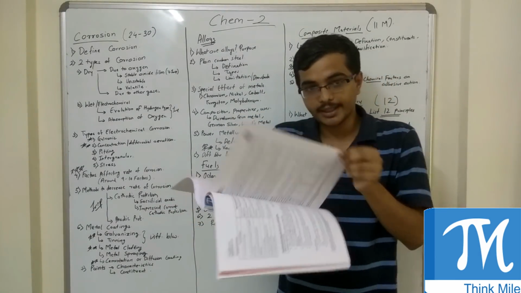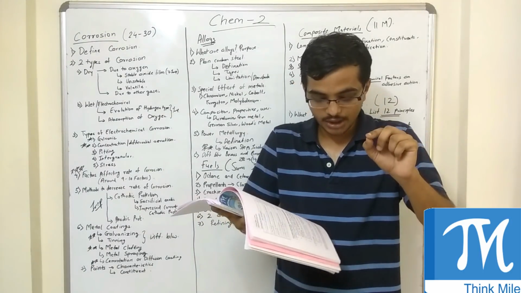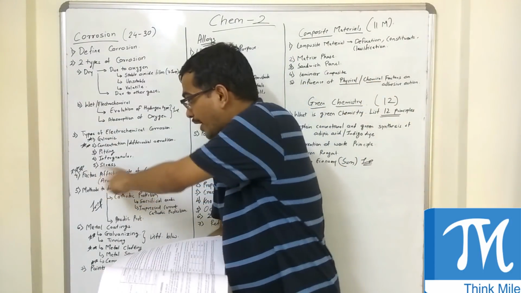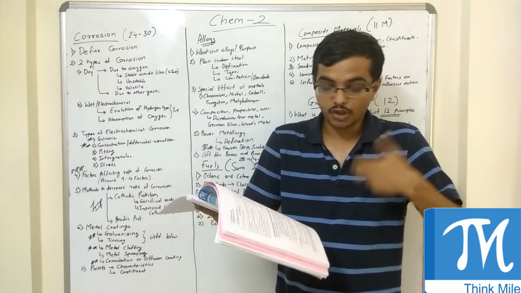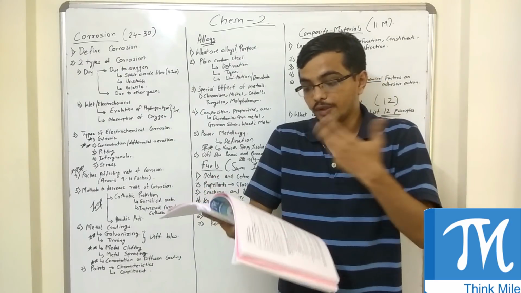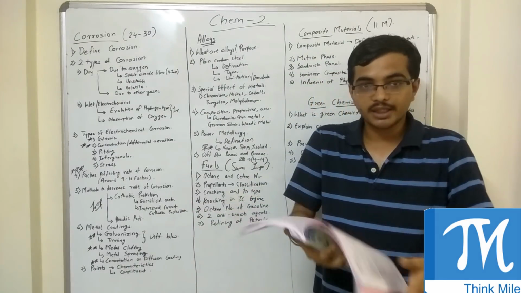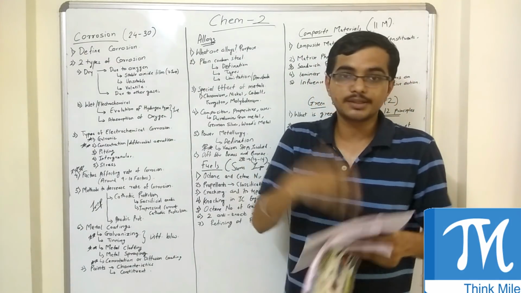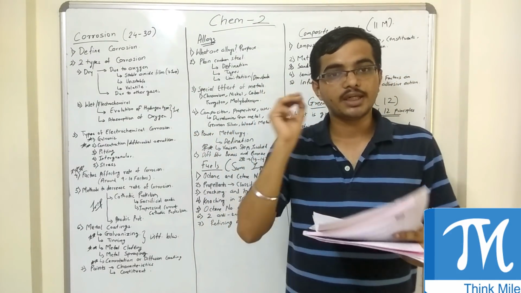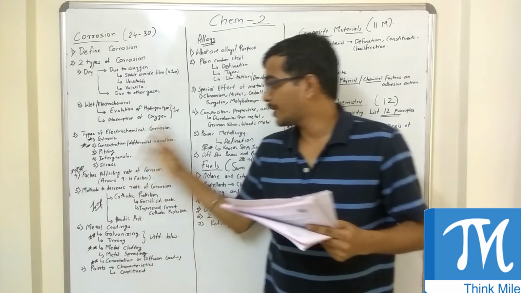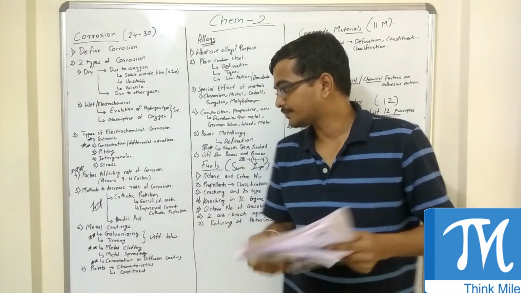Now, whatever I read in this, they will ask 3 or 4. They will mention factors affecting the rate of corrosion due to overvoltage, or due to position in the galvanic series, or due to relative area of anodic and cathodic parts. So in this way, they can ask any of these 3. There are around 9. Any 3 to 4 they can ask for around 5 to 6 marks. It is generally asked for 6 marks, 2 marks for each one.